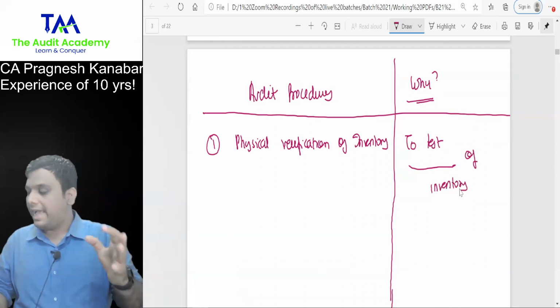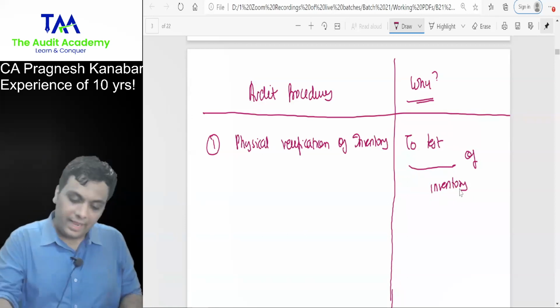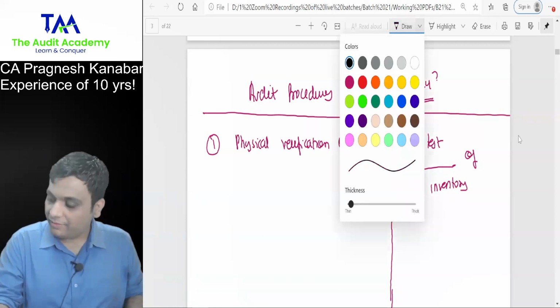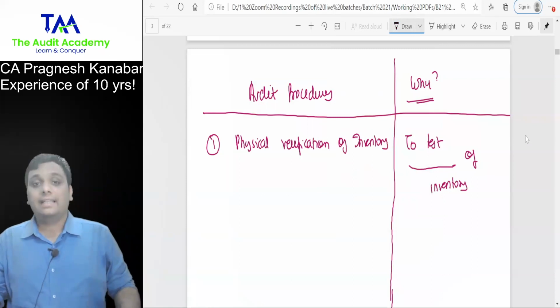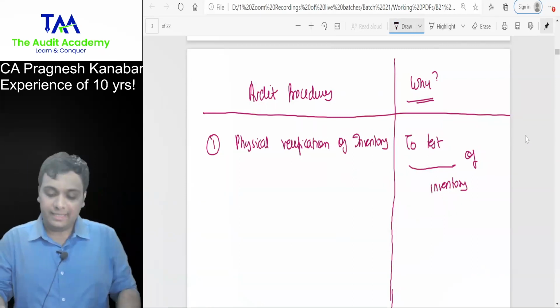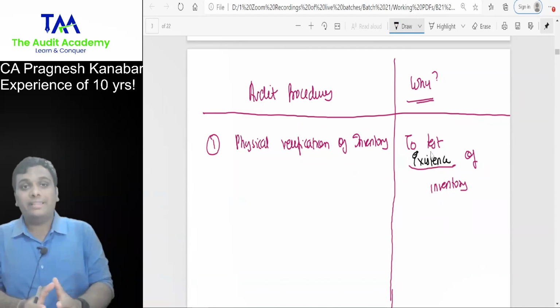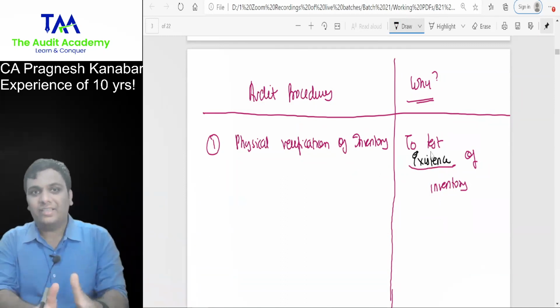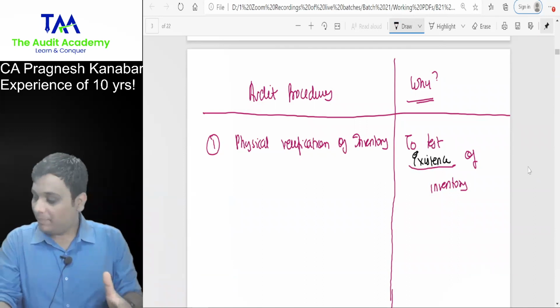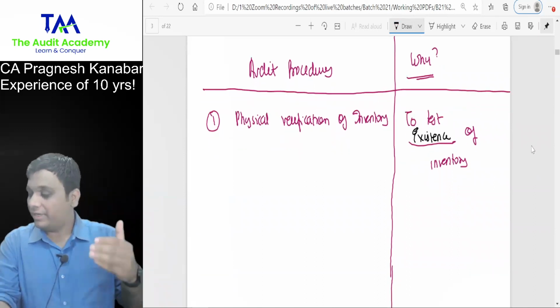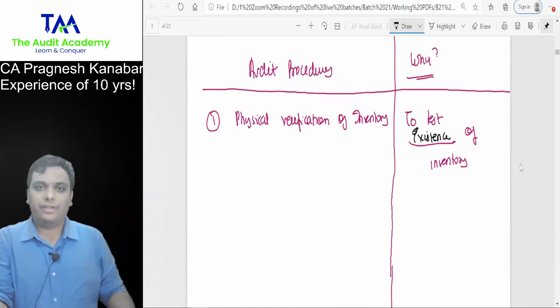To test dash of inventory. Perfect. The actual word is to test the existence of inventory. I want to know whether inventory actually exists or not. So I am performing physical verification of inventory to test the existence of inventory.